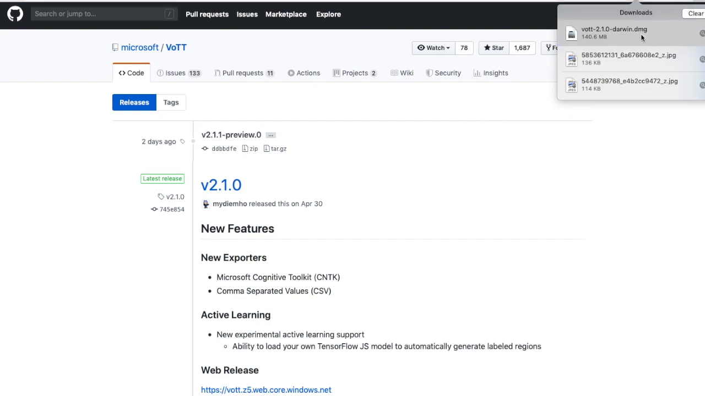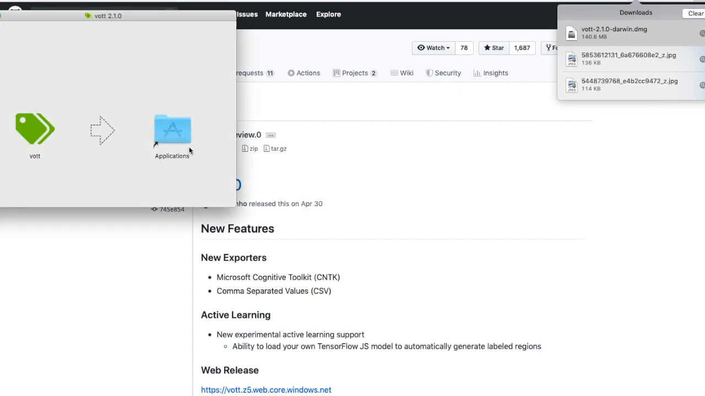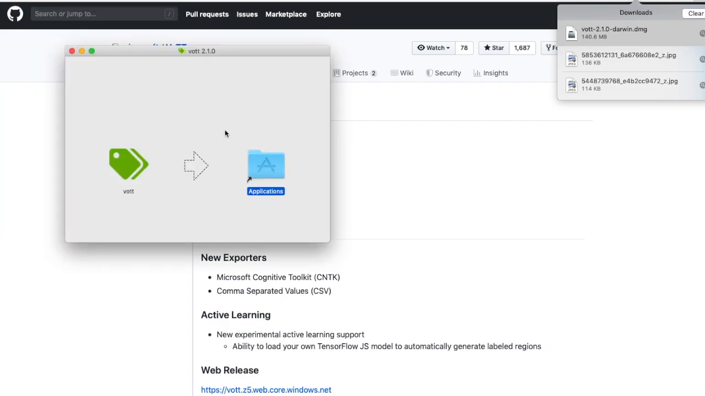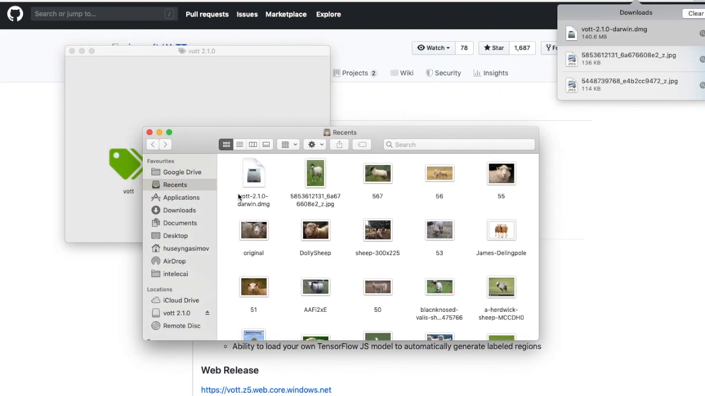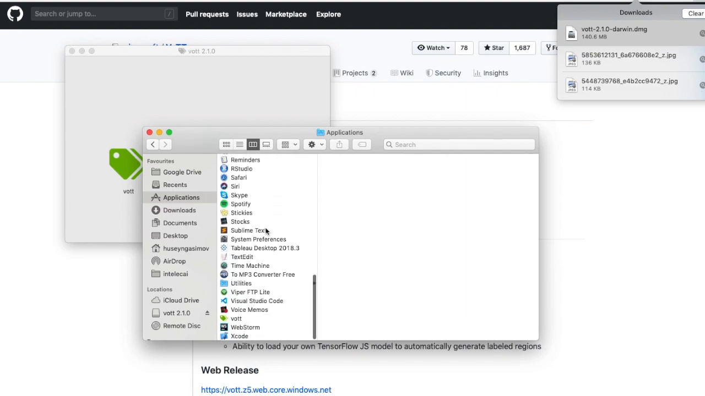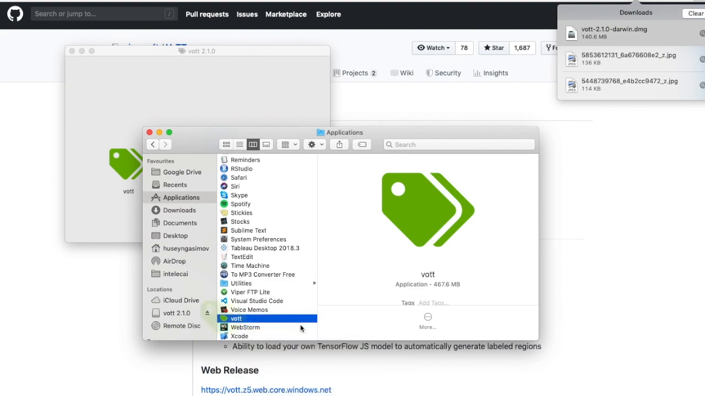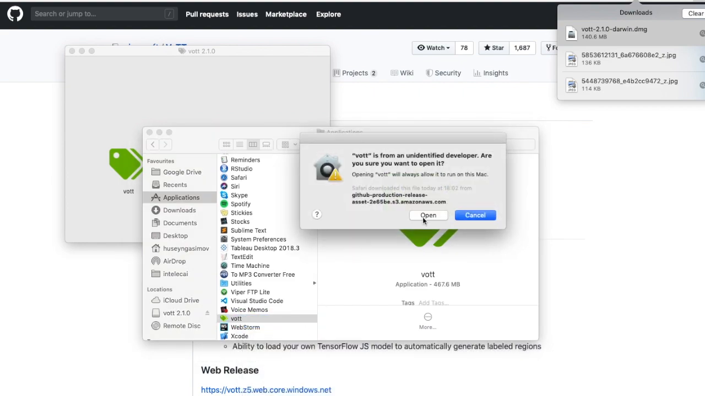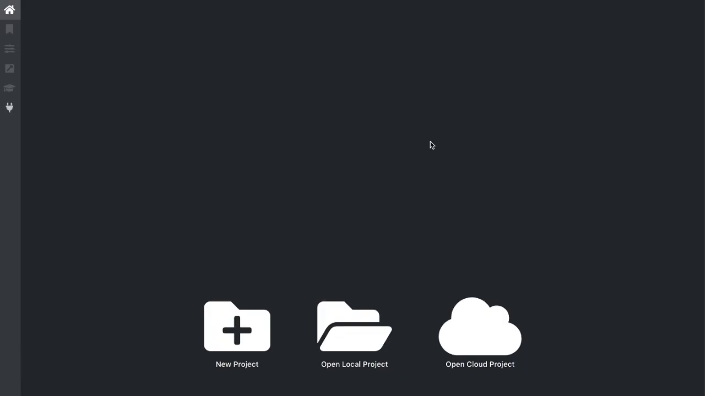Now I will install it. So I will find it in the applications. Okay. So this is the application. I was able to run it, and in the next video I will show you how to use it to annotate images.